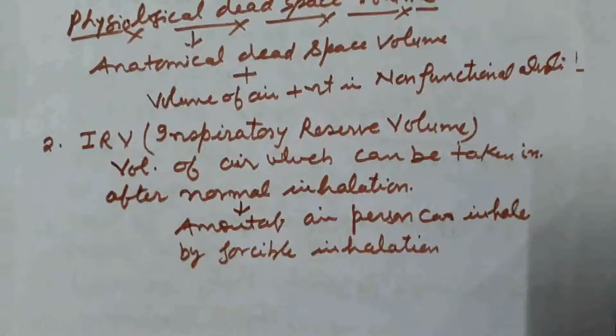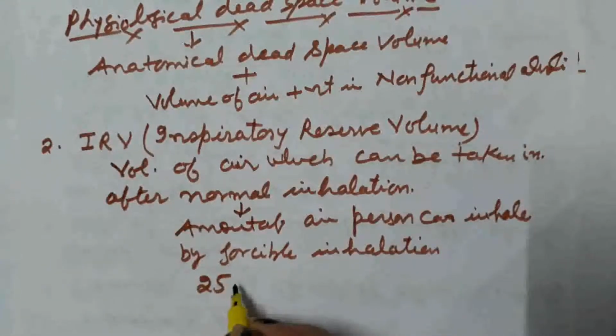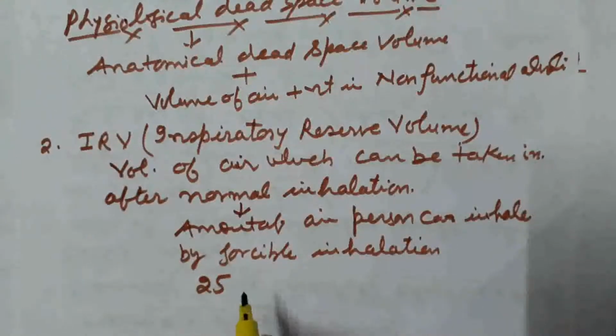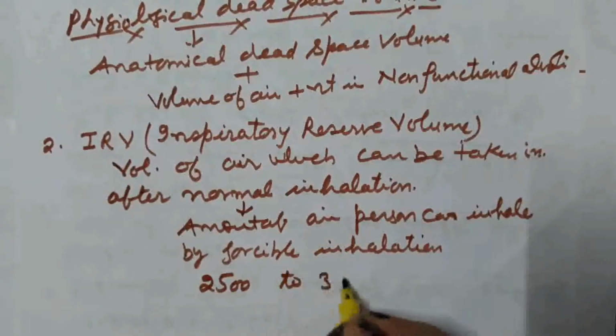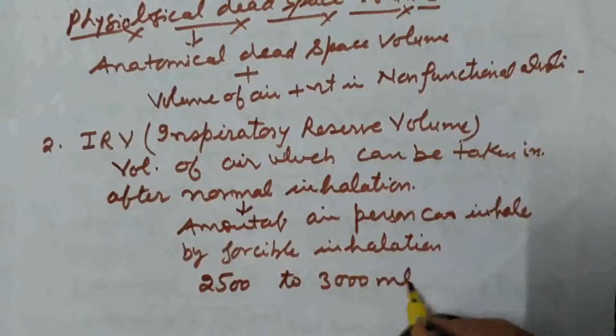We call it inspiratory reserve volume, and its value is about 2500 ml to 3000 ml.